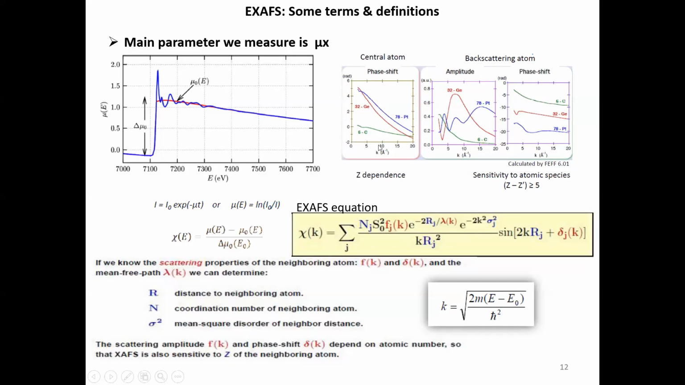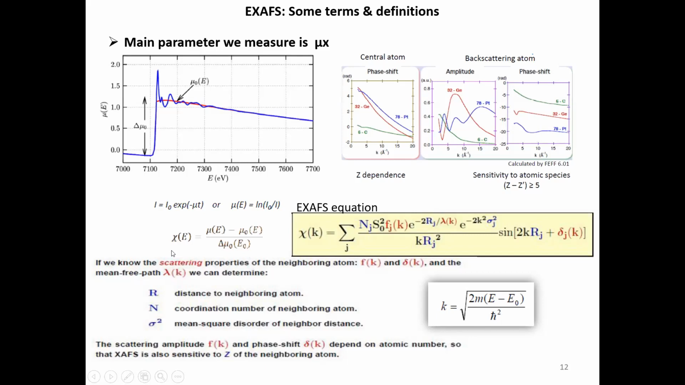So this is a sum over j, and j is basically the neighbors. I mean, j is equal to 1, 2, 3. So you can have first neighbor, second neighbor, third neighbor, like that. Normally we don't go beyond the third neighbor, because the signal is very, very poor. And this signal is proportional to Nj, that means the number of atoms in that particular jth cell.